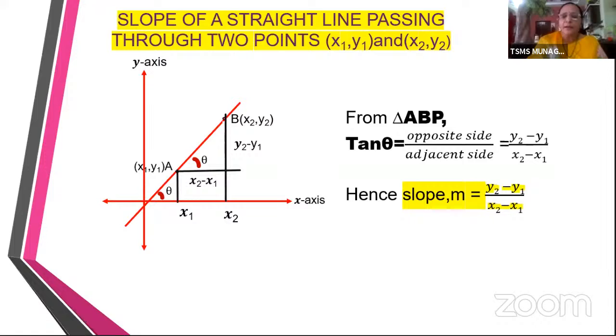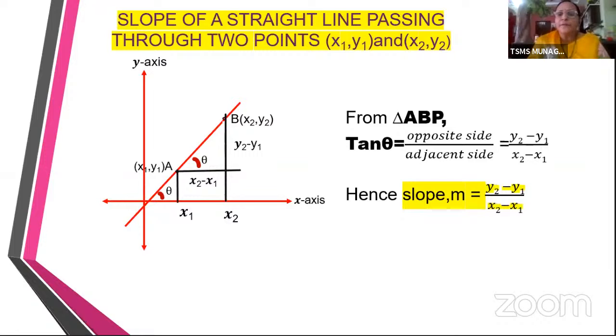Yes. Okay. So tan theta is opposite side by adjacent side, which is simply y2 minus y1 by x2 minus x1. And this is the classical formula for slope, which is slope m is equal to y2 minus y1 by x2 minus x1. So children, I hope you remember from your previous class, that's before Corona, you must have learned about this formula. Hope you remember and please do continue to remember because you'll be using this formula number of times.